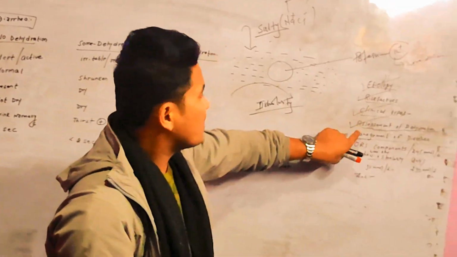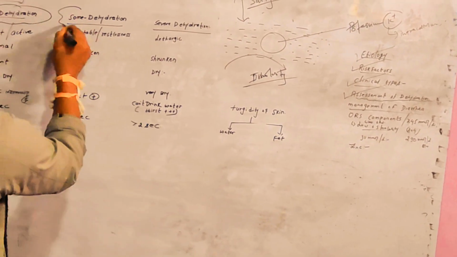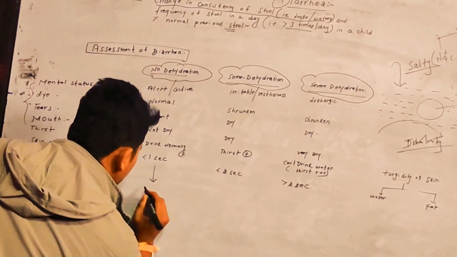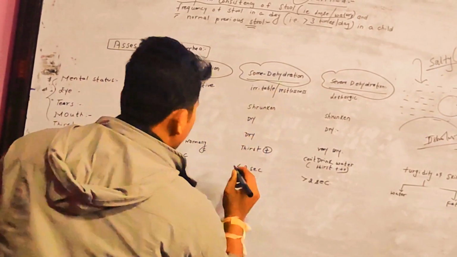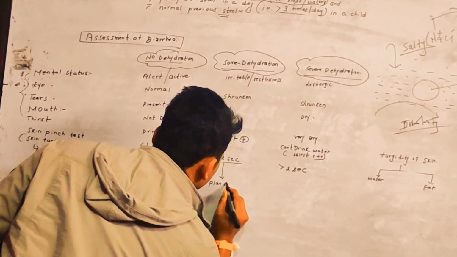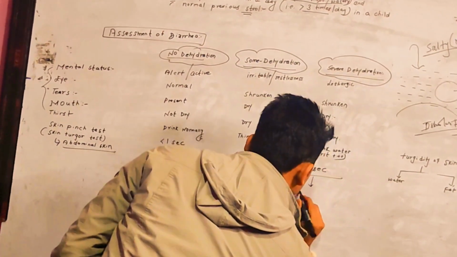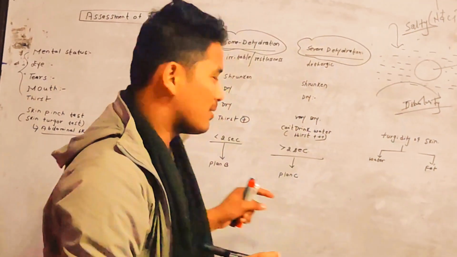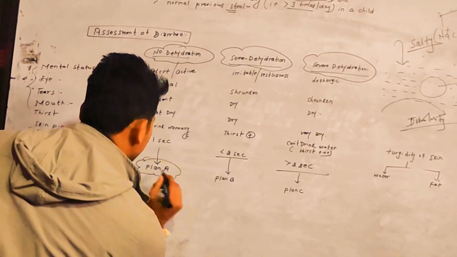So our next topic is the management of diarrhea. Under the management of diarrhea, according to WHO, we will treat no dehydration with plan A, and some dehydration with plan B. In case of severe dehydration, we will treat them with plan C. So what are these plans A, B, and C? We will be discussing all these things one by one. Just bear with me. I will simplify this. Don't worry.